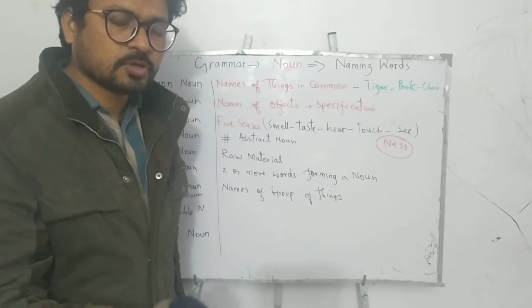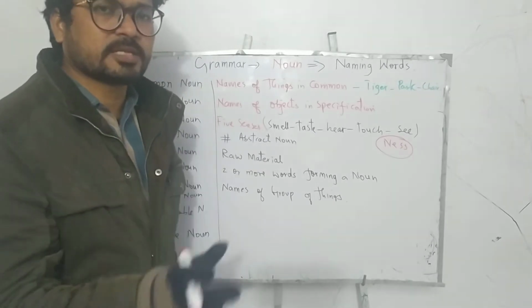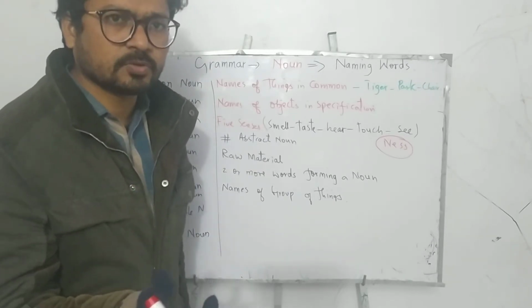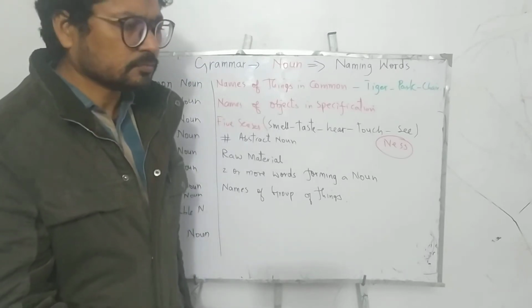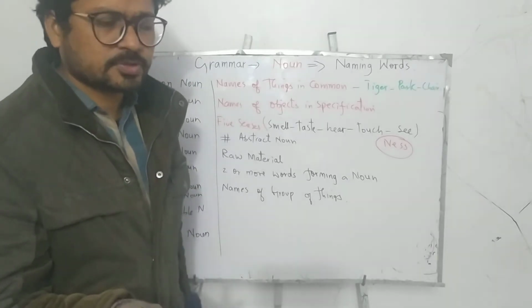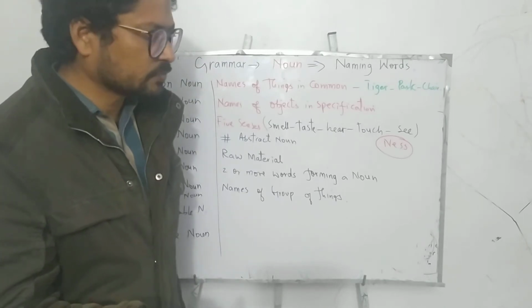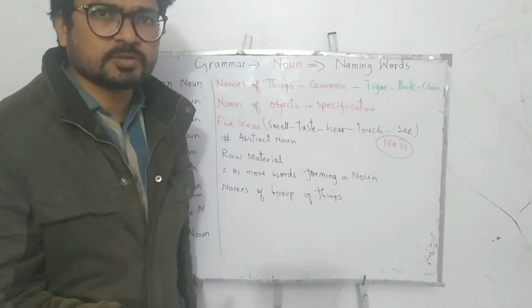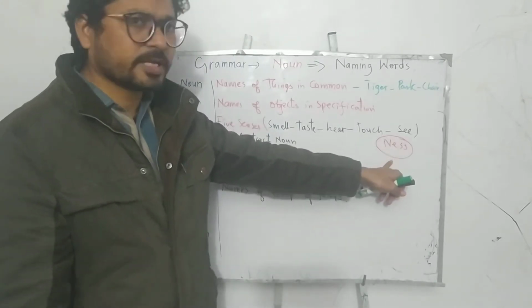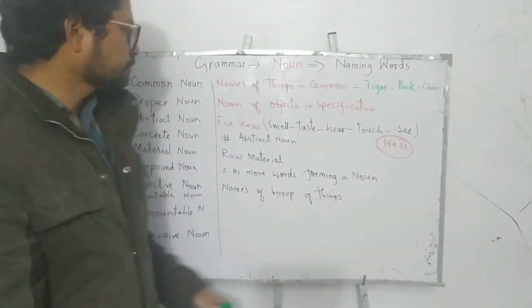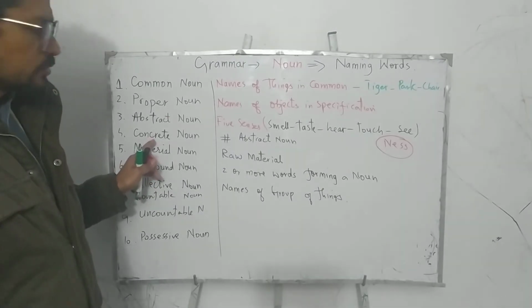Not all nouns, but every word that has ness, like politeness, kindness, goodness, craziness, illness, and many other words that end in ness, would be abstract nouns.